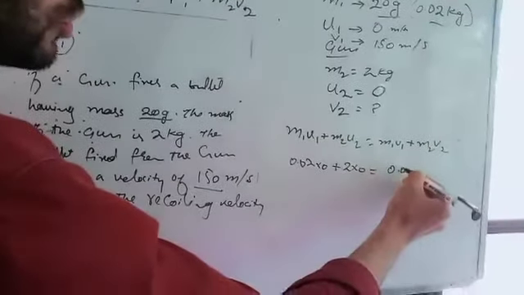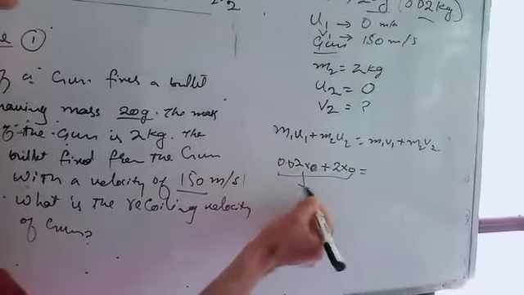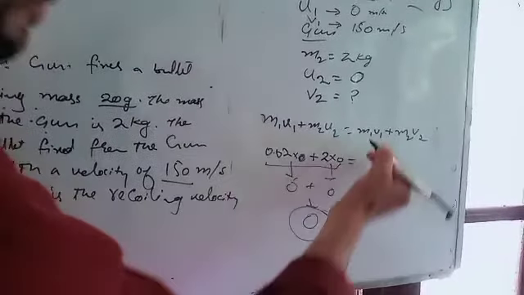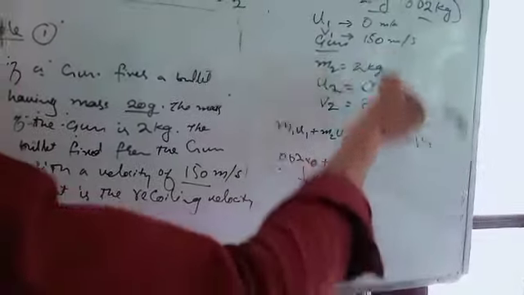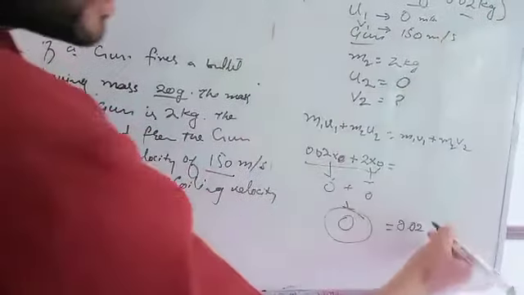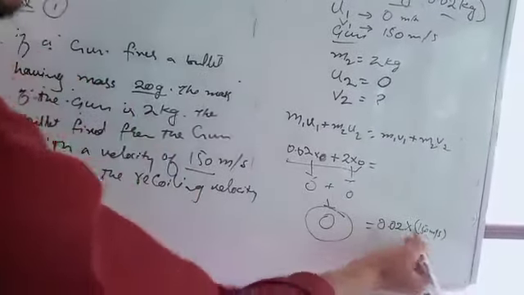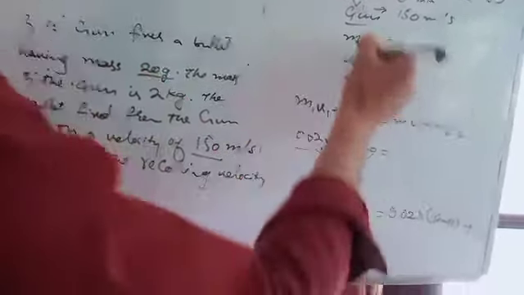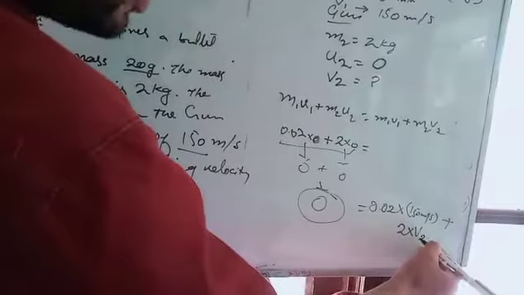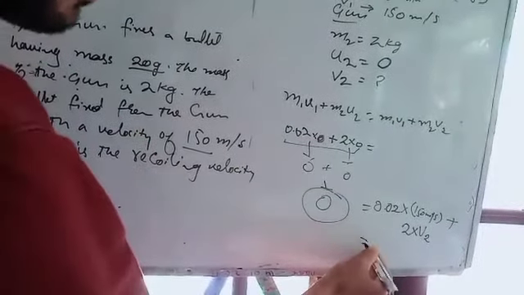Any term multiplied by 0 is equal to 0, so the whole left hand side becomes 0. On the right side, m1 is the mass of the bullet, 0.02 kg, into v1, 150 meter per second, plus m2, 2 kg, into v2, that is 2v2.